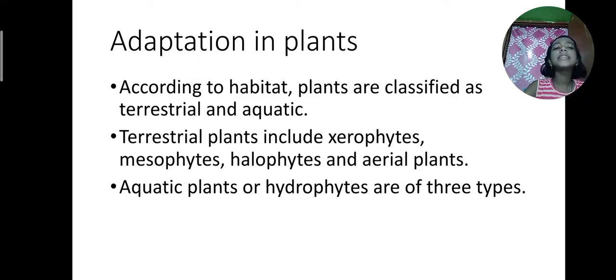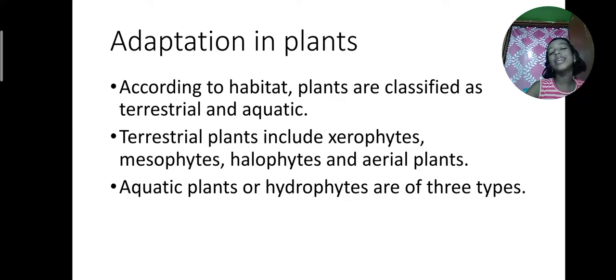Some terrestrial plants are xerophyte, mesophyte, halophyte, and aerial plant. Now you will ask me, ma'am, I haven't heard these names before. What are these? These are some types of terrestrial plants.